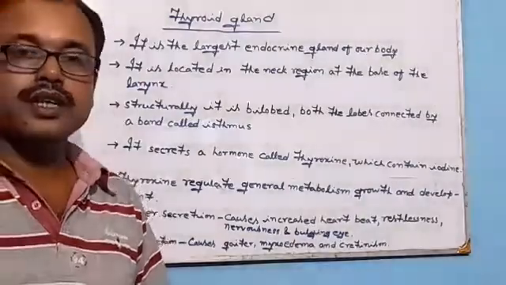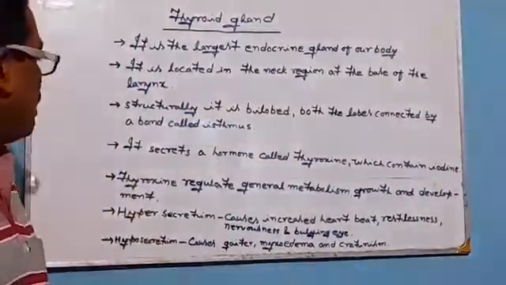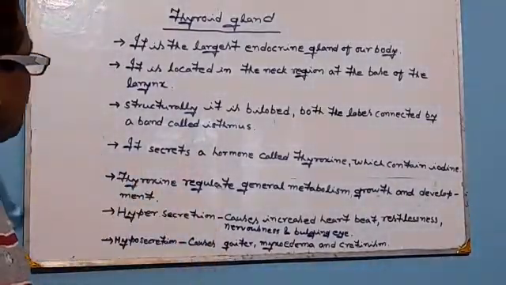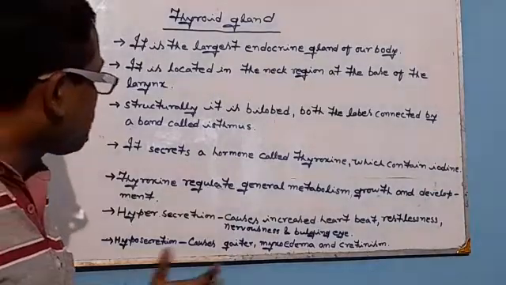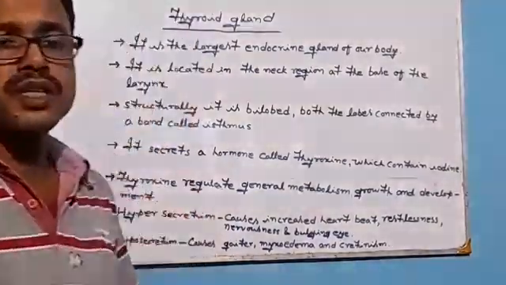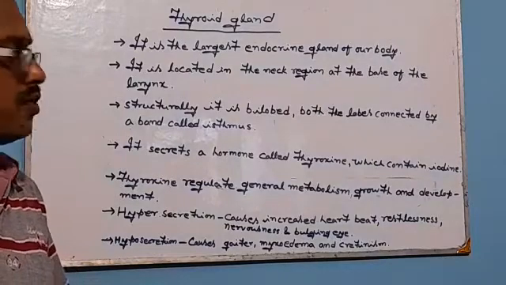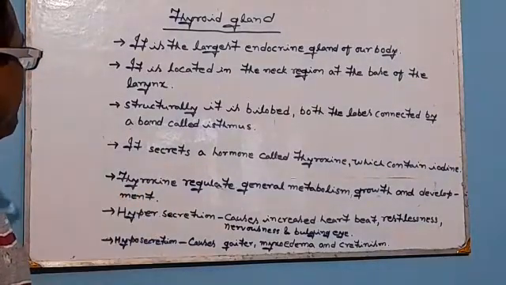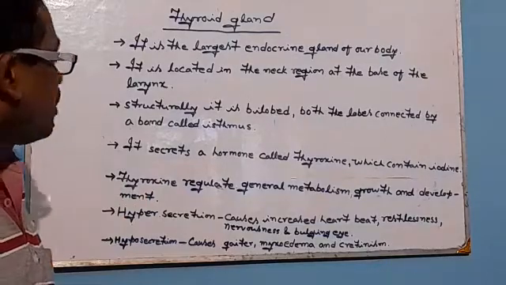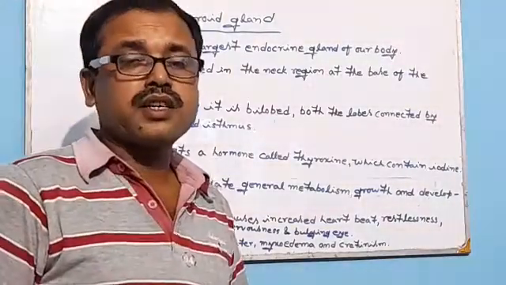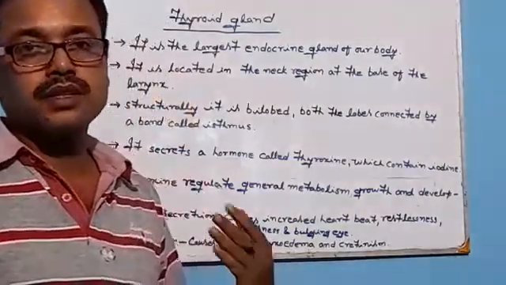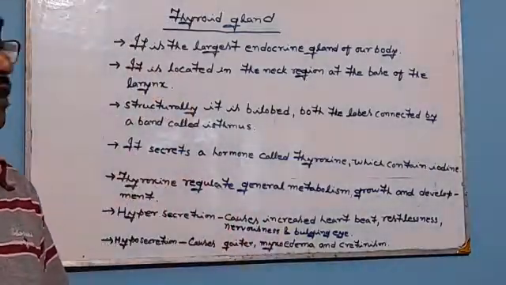So just like other endocrine glands, symptoms or problems may be created due to the hyposecretion or hypersecretion of thyroxine hormone in our body. So first, let us know what happens when thyroxine hormone is secreted in our body in less quantity, that means in hyposecretion of thyroxine.